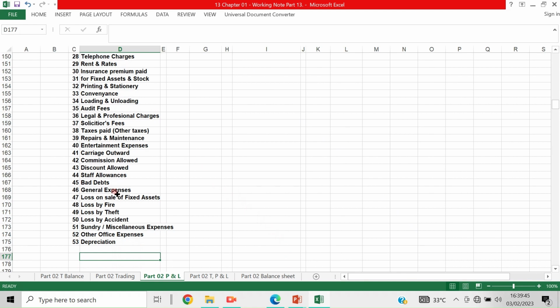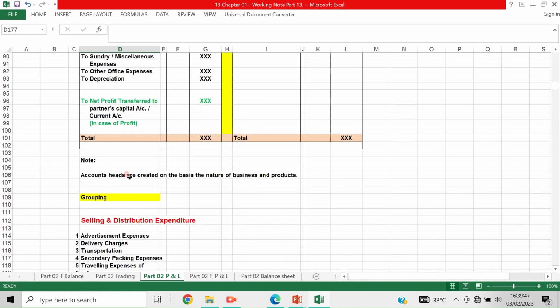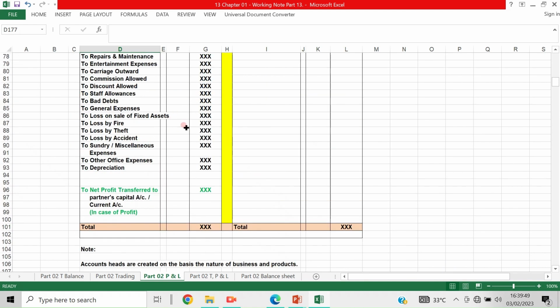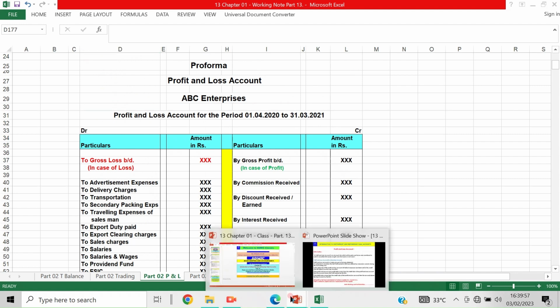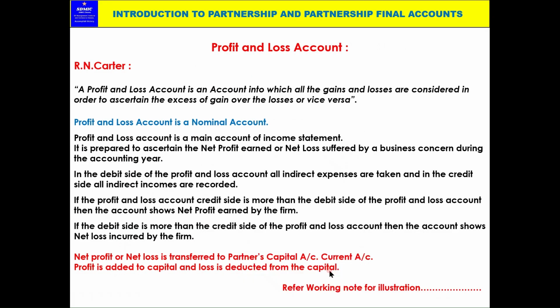This will be grouped, and then the summary of that particular group will be taken into this. So that is the way the profit and loss account is prepared. I hope you understood this. Now in the next class we will discuss the balance sheet and the pro forma of the balance sheet. First, I will explain the combined trading and profit and loss account, and then the balance sheet.